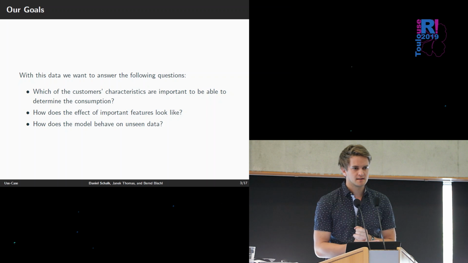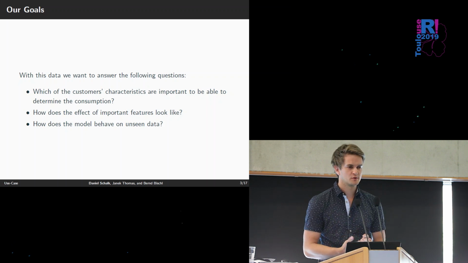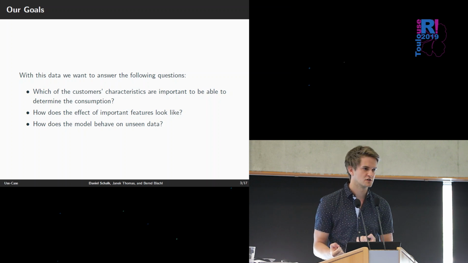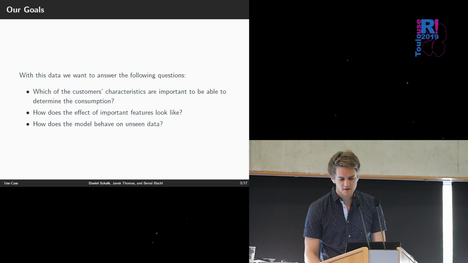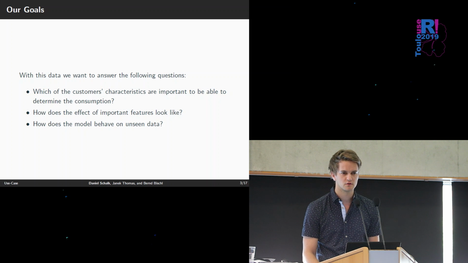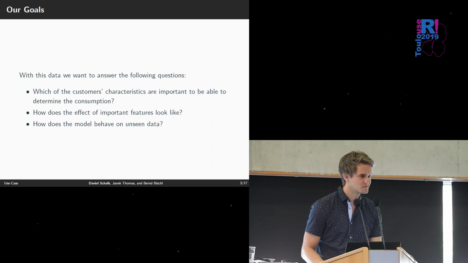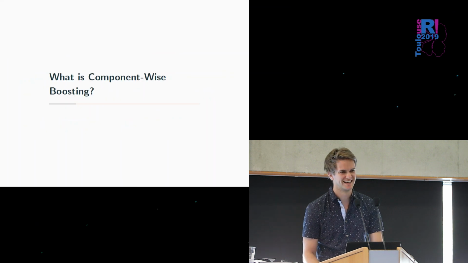Good, and just by asking these three questions, we are very restricted in the model choice, right? We cannot use a linear model here because we have more features than observations. A random forest or gradient boosting with trees is hard to interpret. So, you may have guessed, we want to use component-wise boosting here.